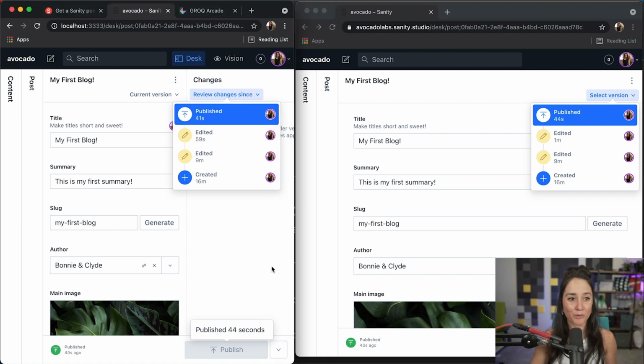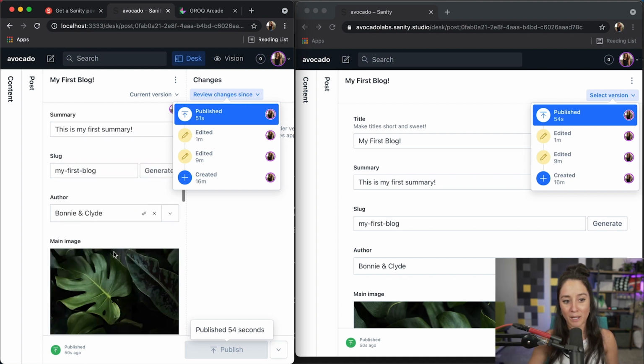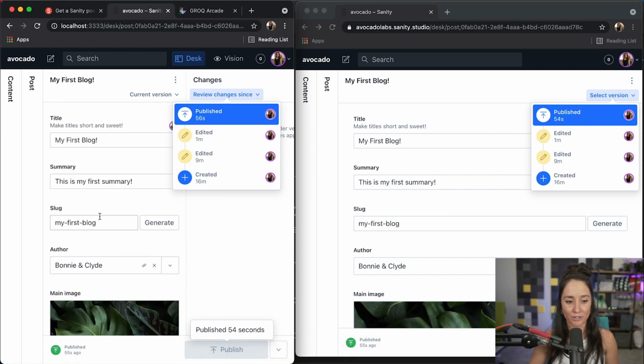So now we see that both are real time and we are able to edit not only in localhost, but also in the deployed version, and both will be able to see that change. That would happen anywhere within our studio.